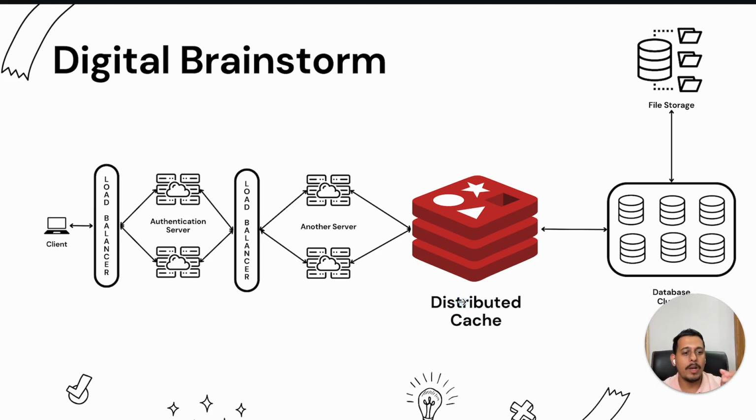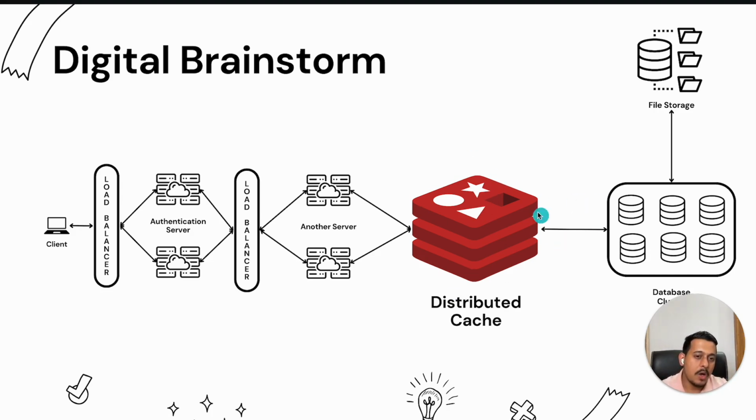So how will it work is first user is coming. He doesn't have any background on this product. They haven't used this product in past. So they will make a request. They will authenticate themselves. They will go to the server and they will see whatever information they are trying to see is available on distributed cache or not. Assuming that information is not available on the cache, what we say is that it is a cache miss. We have missed the cache.